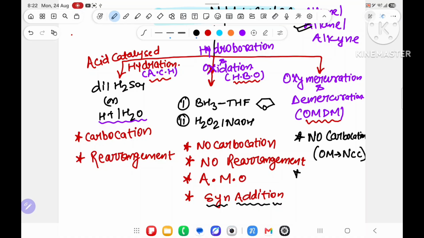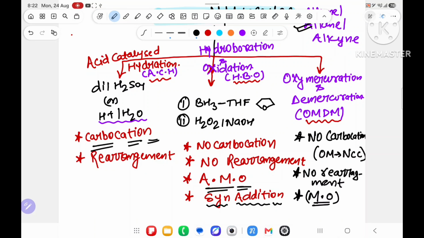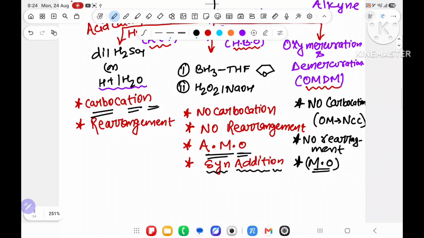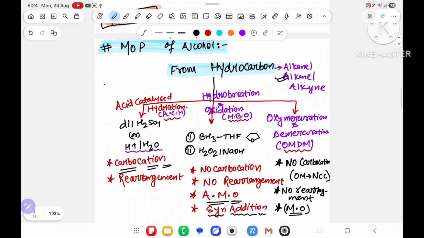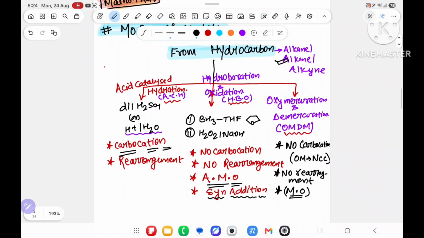If no carbocation, it means no rearrangement. No carbocation means no rearrangement, and this will follow Markovnikov's rule. The other one will follow anti-Markovnikov's. This will form a carbocation. Don't get nervous and confused.